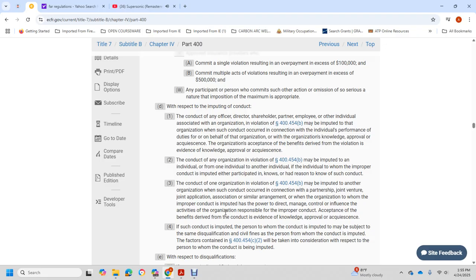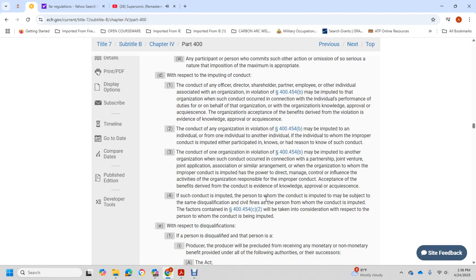Conduct in connection with a partnership or joint venture is imputed where the improper conduct falls within the power, managing control, or influence of the activity. The organization responsible for the improper conduct, through acceptance of the benefit derived, or contact, evidence, knowledge, or approval of the acquaintance with such conduct, has the conduct imputed to it. The person to whom the conduct is imputed is subject to the same disqualification and civil fine. The fact of the 454C2 is taken into consideration in this respect.